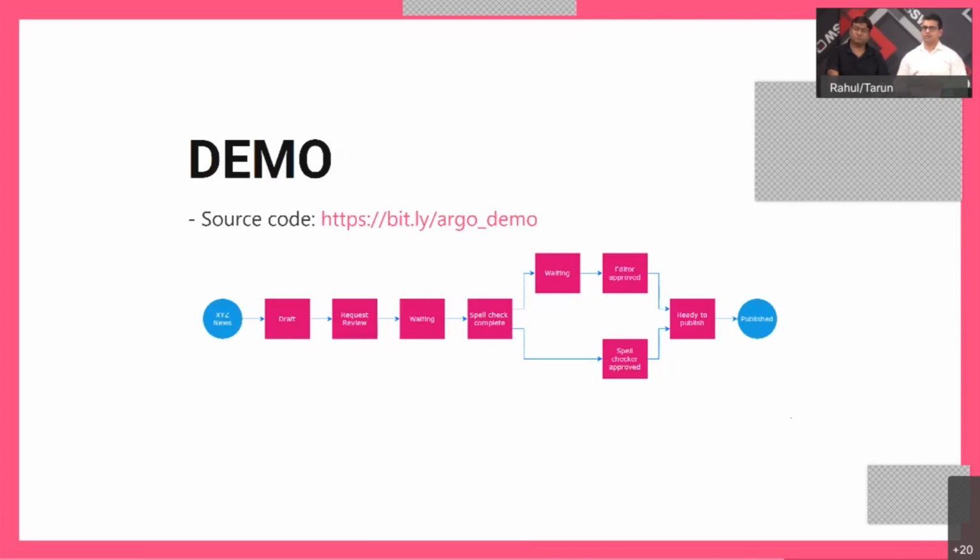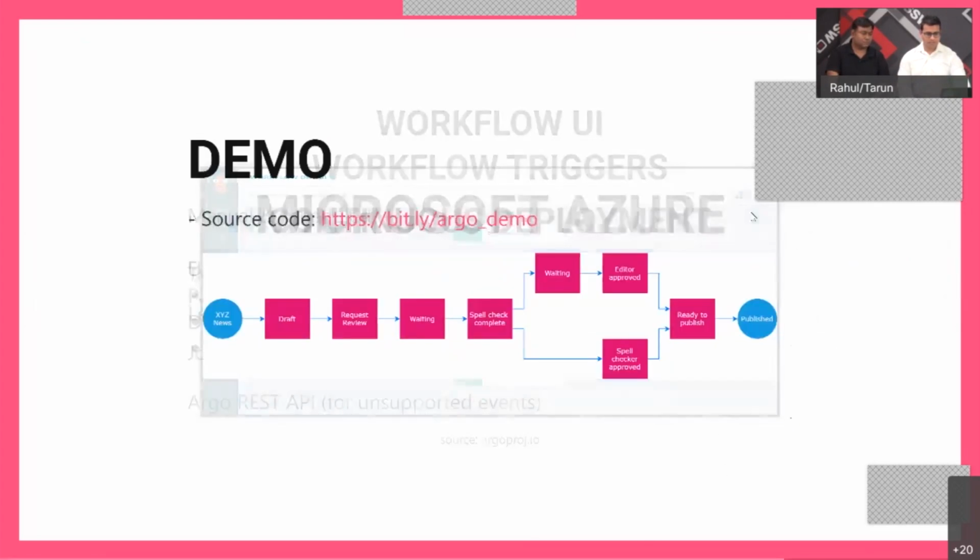So these two parties can work on the article in parallel. Once these two parties are happy, they would push the article forward and make it ready for submission. And afterwards, the article would be published. So we'll look at these in a little bit of detail.